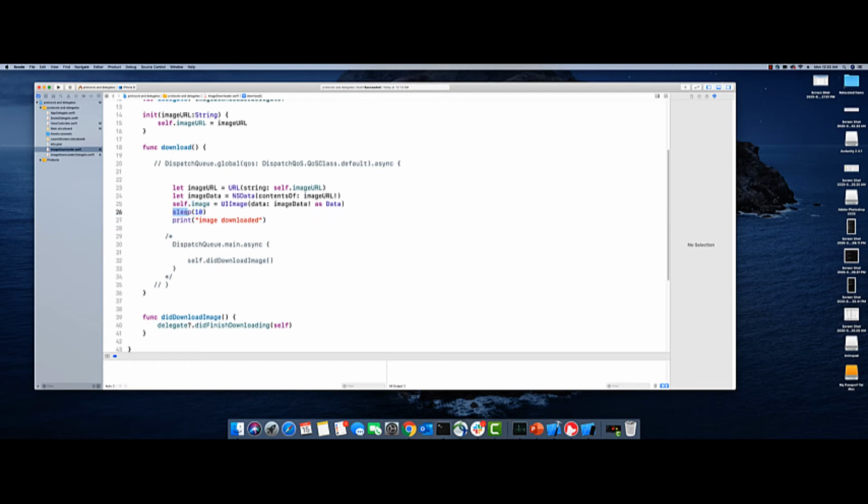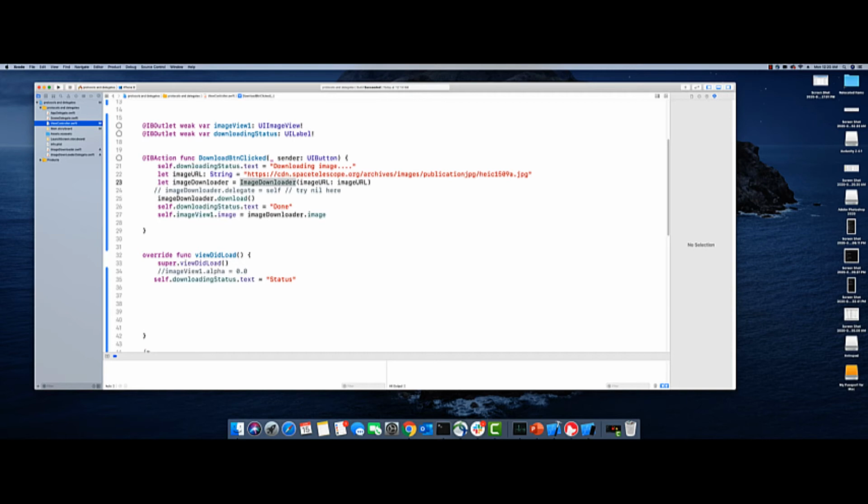And I have added code to sleep the thread for 10 seconds deliberately to show the visible impact of the delay, and I'm printing the status message. The rest of the code is commented out for now, so don't worry about it. I am simply calling the image downloader, passing the image that I want to download, and then calling the download function.